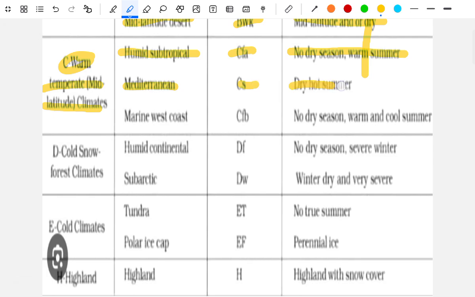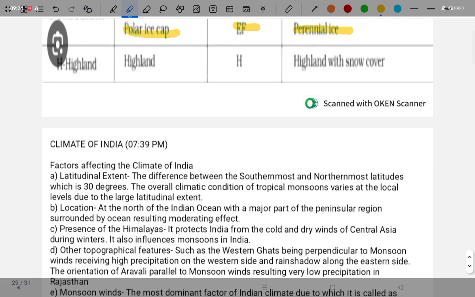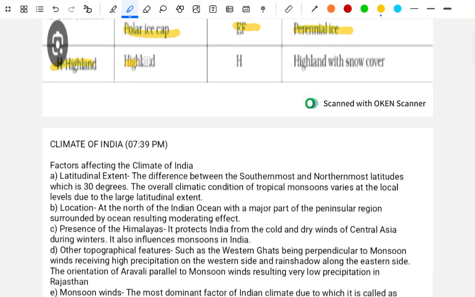Mediterranean, Cs, dry hot summer. Marine west coast, Cfb, no dry season, warm and cool summer. Group D, colder snow forest climate, humid continental, Df, no dry season, severe winter, and Dw, winter dry, very severe winter. Group E, colder climate: tundra, ET, no true summer; polar ice cap, EF, perennial ice. High altitude, highland, H, the highland with snow cover.